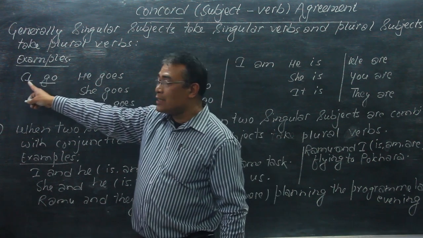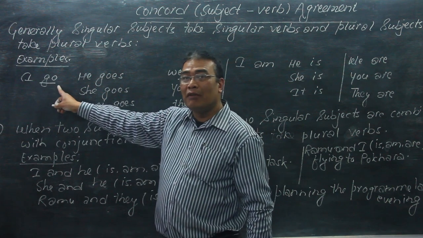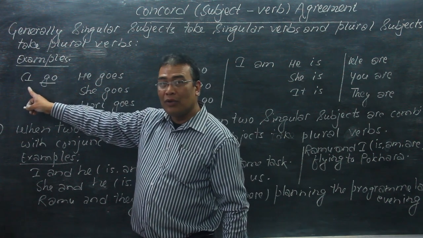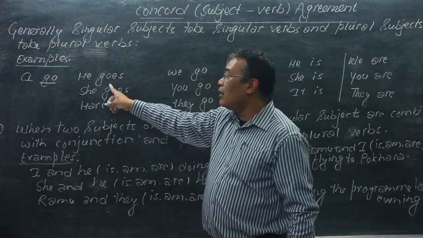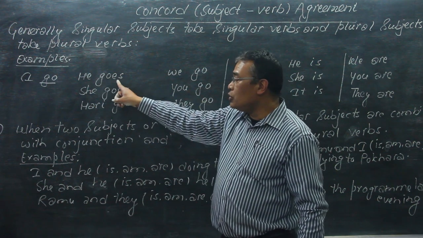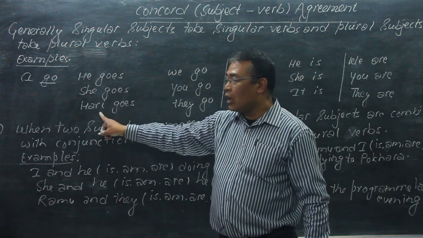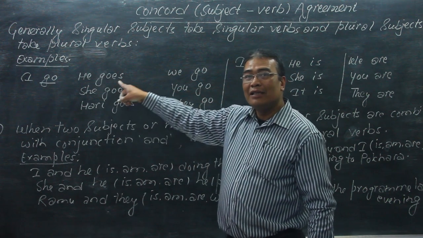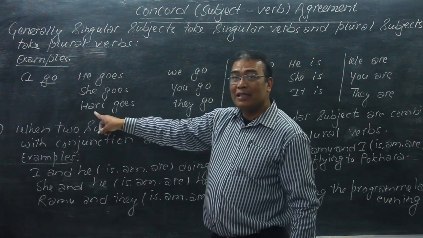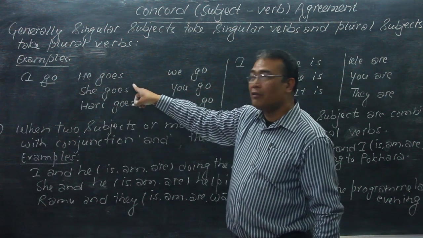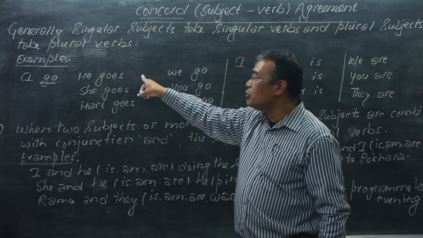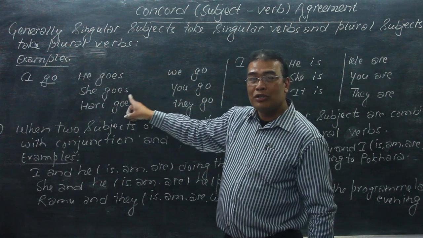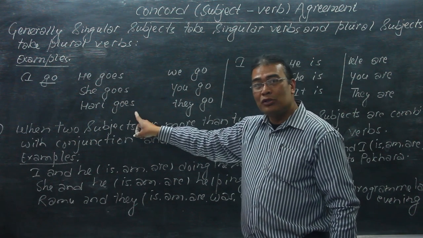Though I is singular, it takes the plural verb, and it's an exceptional case. But he goes, she goes, Hari goes: all these subjects are singular and take singular verbs. He goes to Pokhara, she goes to Kathmandu, Hari goes to school.